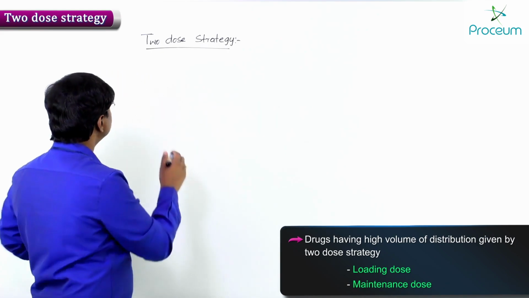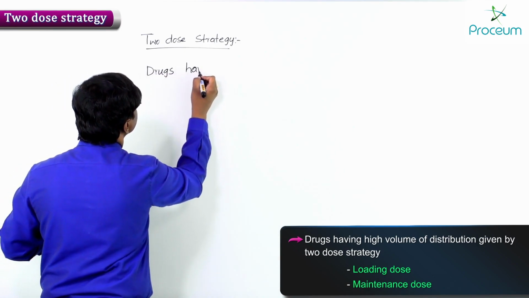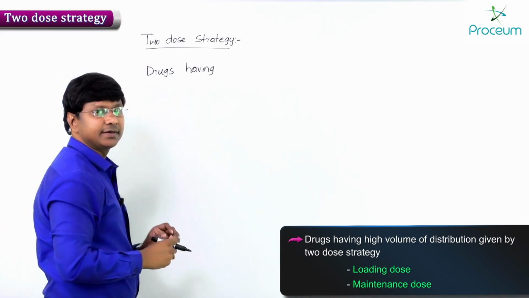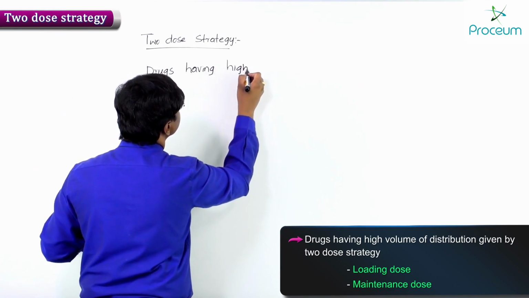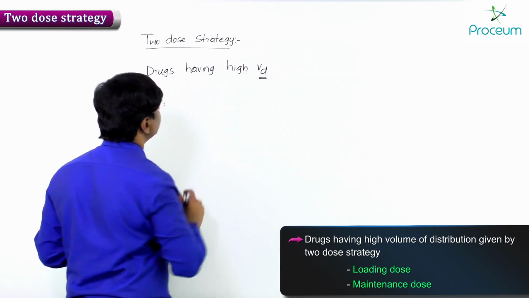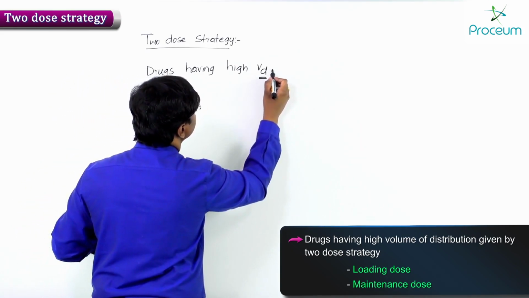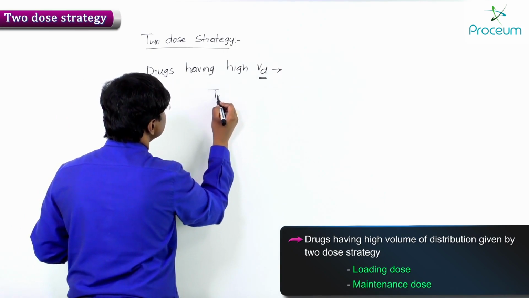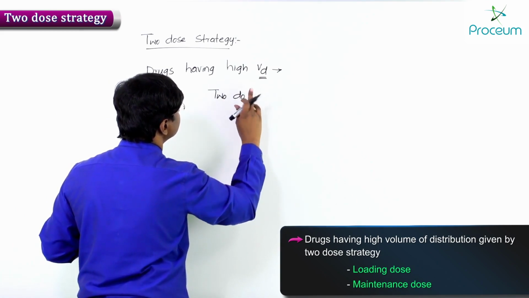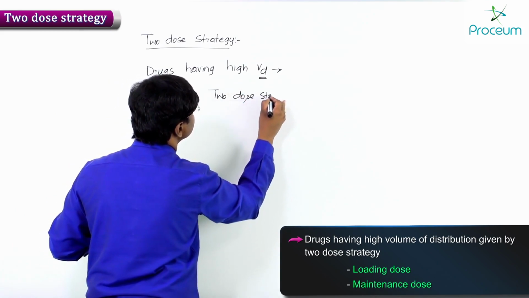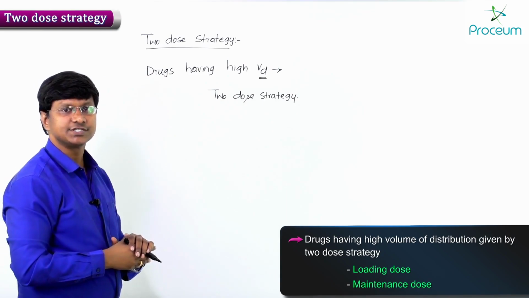The drugs having high volume of distribution are given by the two-dose strategy.